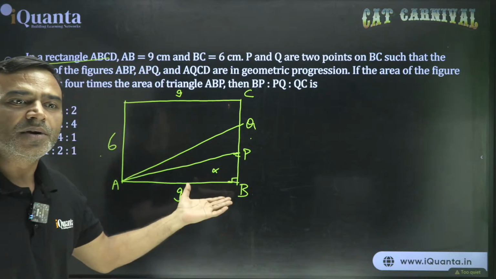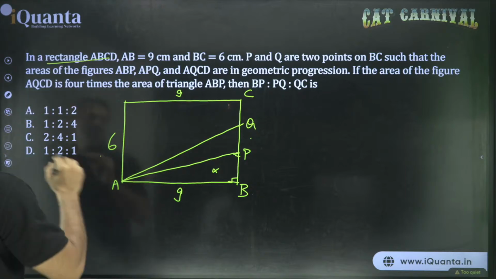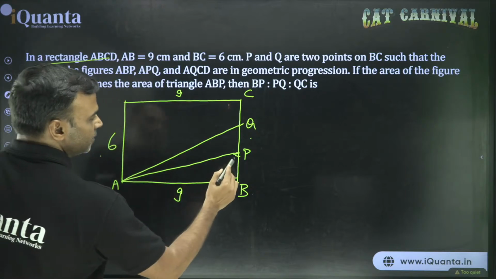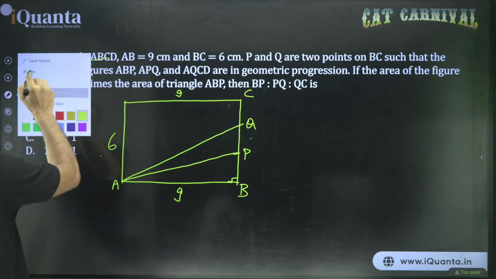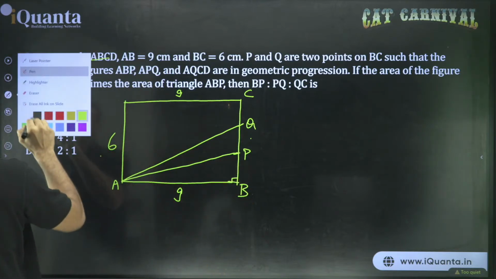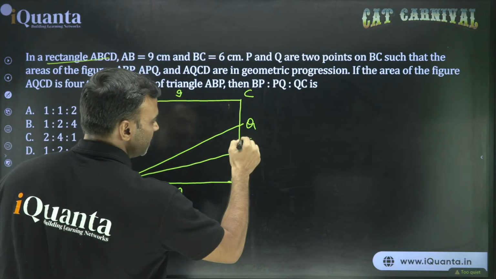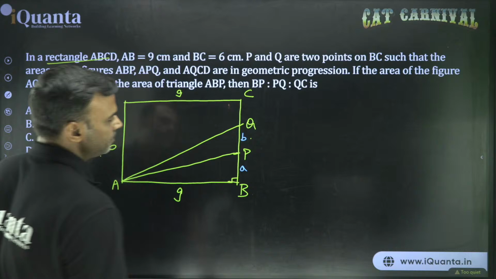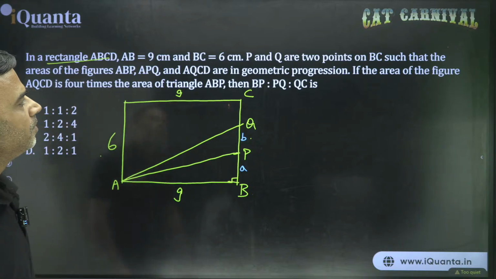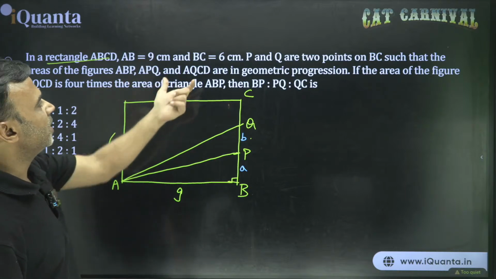Just now I was talking about right angle triangles. So what is the area of a right angle triangle? Half base into height. Okay? So let's assume that the height of this part, PB, is A. Let's assume that this PQ is B. Leave it for now, because I can see both the triangles. So I'll write ABP, APQ and AQCD.